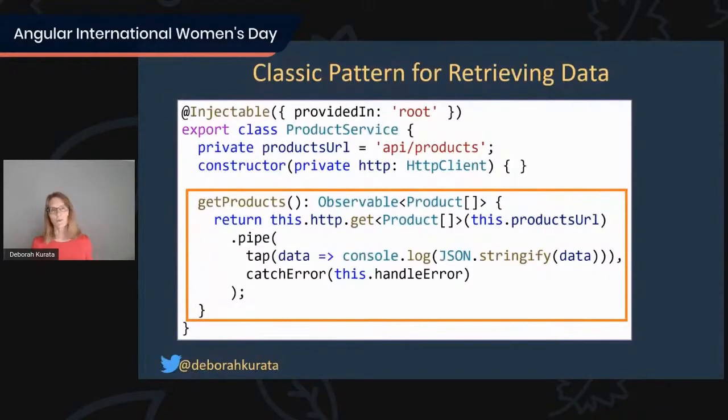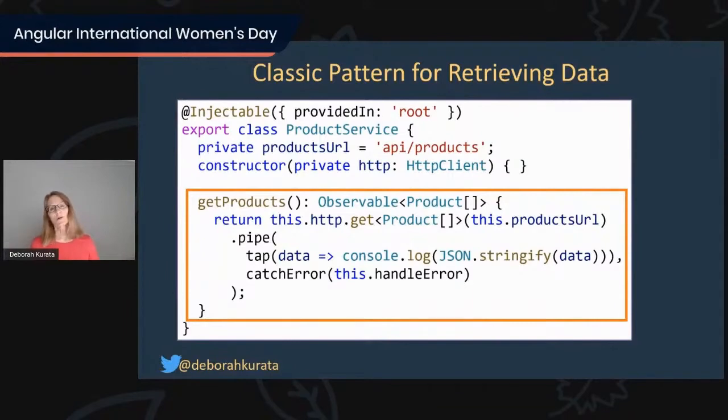At some later point in time, we receive the HTTP response, and Angular automatically takes that response and maps it into the structure that we specified in the generic parameter of our GET. So our HTTP GET generic parameter product array. So it's going to map that response into a product array and emit it into the stream. It will then show up on our UI or wherever we've bound it.